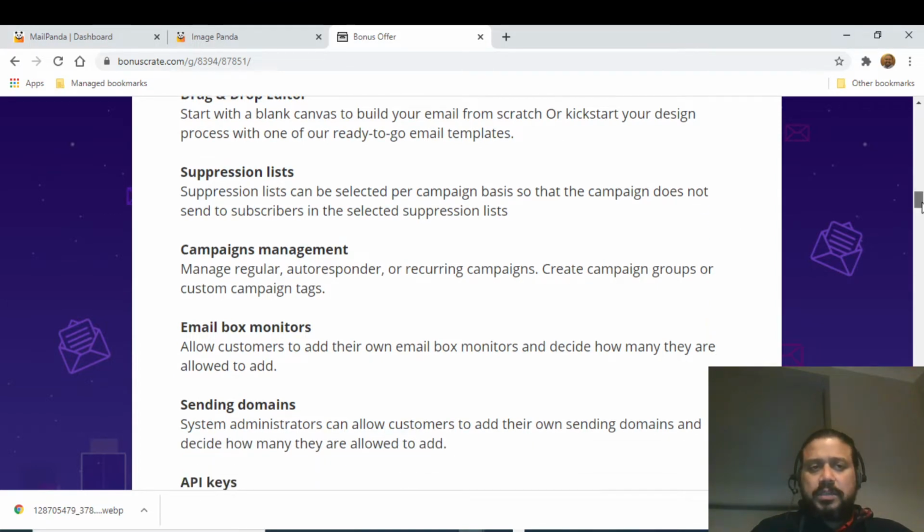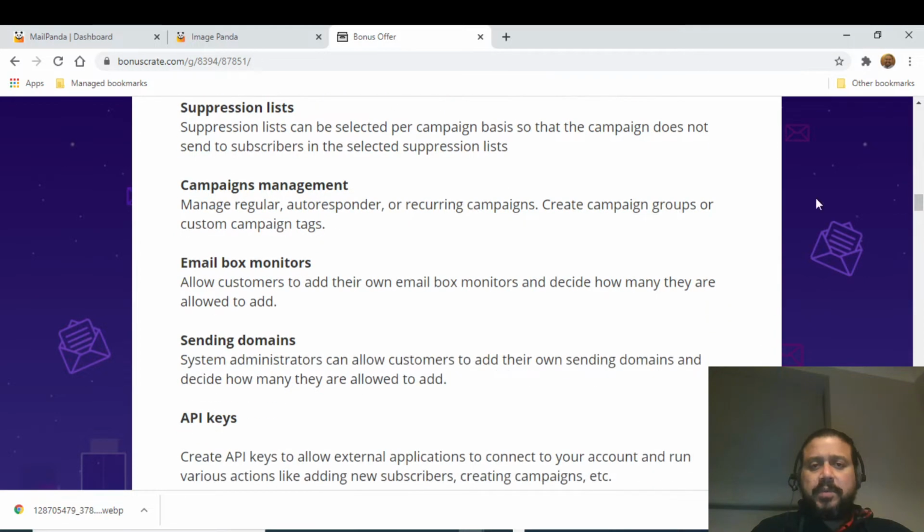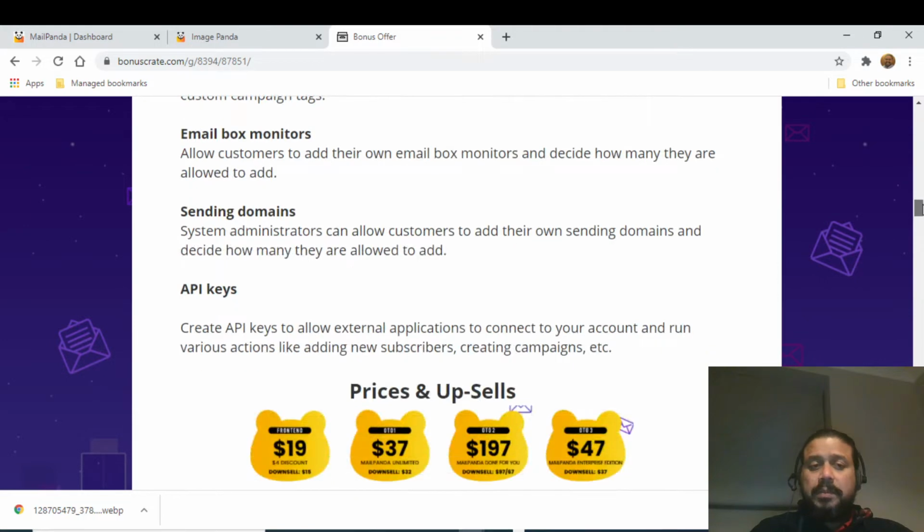So that's about subscription list. Then you got campaign management, where you can actually manage regular campaigns, autoresponder or recurring campaigns. Then you have got email box monitors. You can use domains to send those. You can actually set up those inside MailPanda as well. And of course, you have got the API key integration.